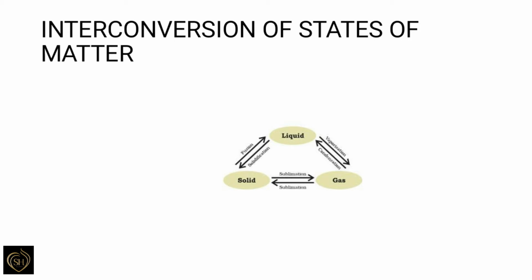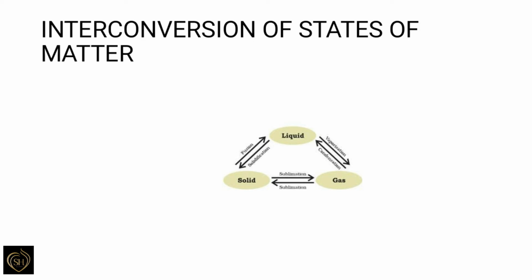For example, we can take some ice. You know, after some time, ice changes to water. On cooling this liquid water, you can see it again changes back to ice. Similarly, when you heat some water, it changes to vapor state.